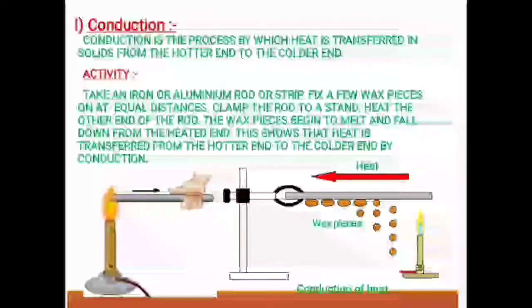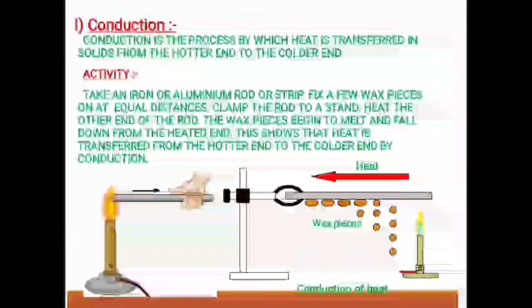It means if you want to heat a rod made up of metal, or if you take a spoon made up of steel, if you heat it, you will find that all of a sudden it will not get heated up.